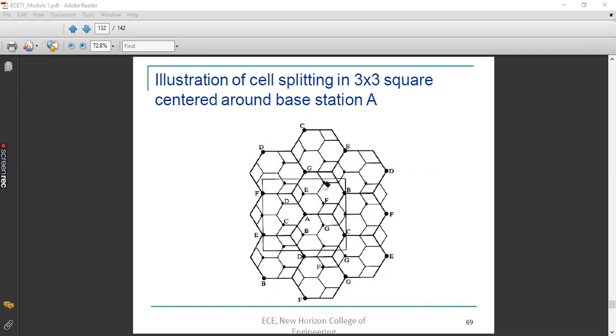As of now, you don't consider them. Only focus on the big hexagons. Each of these large hexagons has 1 kilometer radius. If all the hexagons have 1 kilometer radius, then what will be the side length of the hexagon?